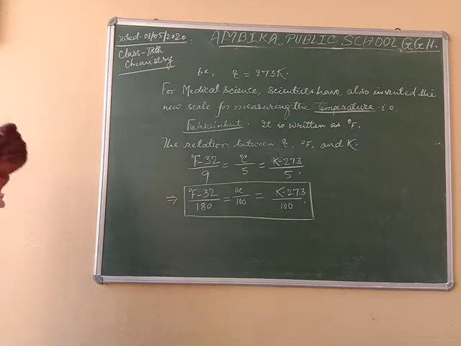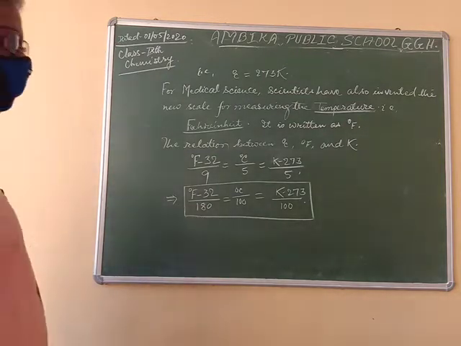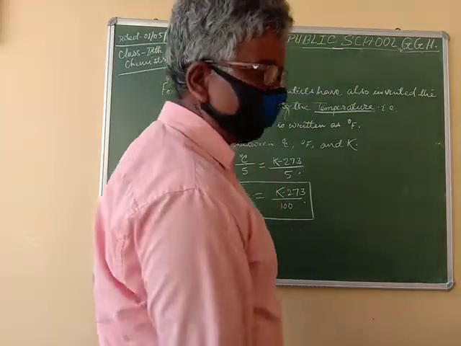This is the standard form of writing the relation between degree Fahrenheit, degree Celsius and Kelvin.